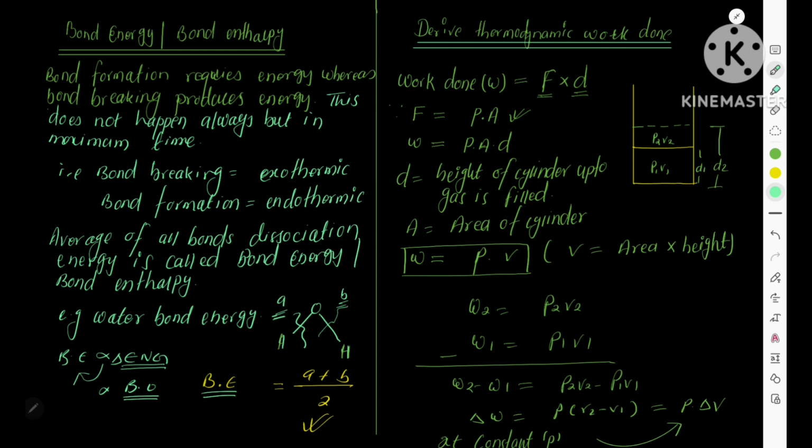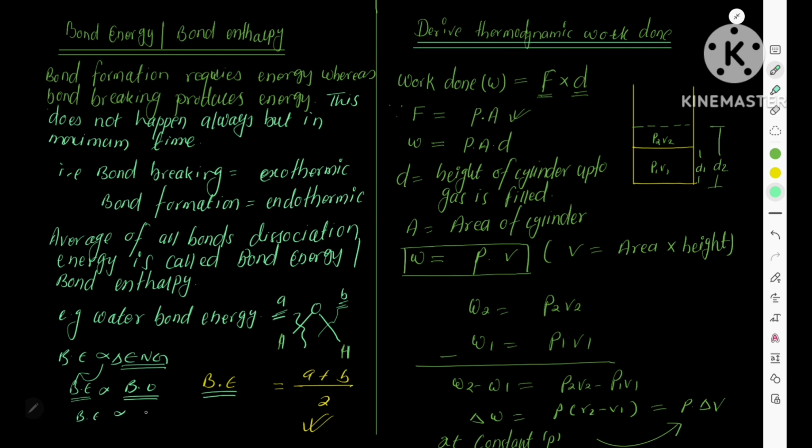If the number of bonds increases, it is obvious that bond energy also increases. To break a single bond requires x amount of energy, breaking two bonds requires x plus y, and breaking three bonds requires x plus y plus z energy. Therefore, if bond order increases, bond energy also increases.